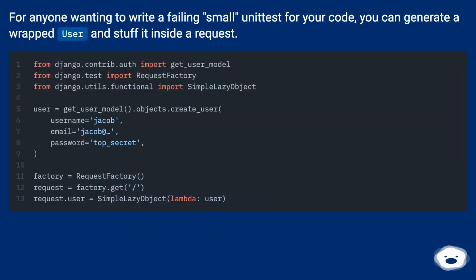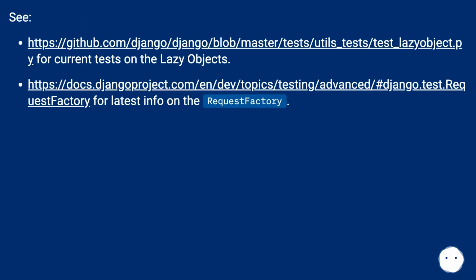For anyone wanting to write a failing small unit test for your code, you can generate a wrapped user and stuff it inside a request. See this URL for current tests on the lazy objects. This URL for latest info on the request factory.